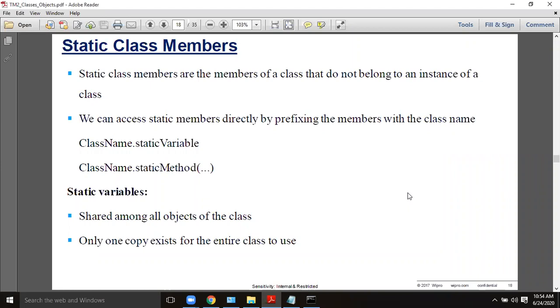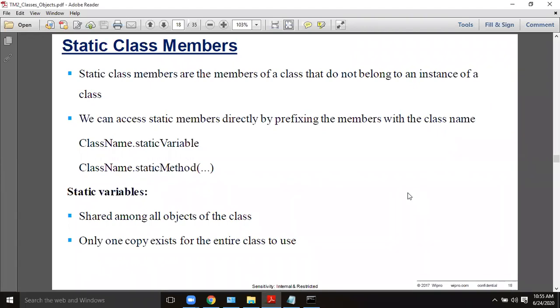Normally, how are you doing it? You are creating the class. You have some fields like EID, ename, and so on. If you want individual objects, you create the objects and they have their own values. But if you want to make some particular member common to all, then you can make that member static. That can be a static method, and that can be a static variable also.